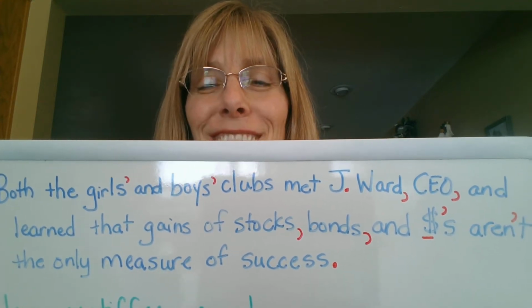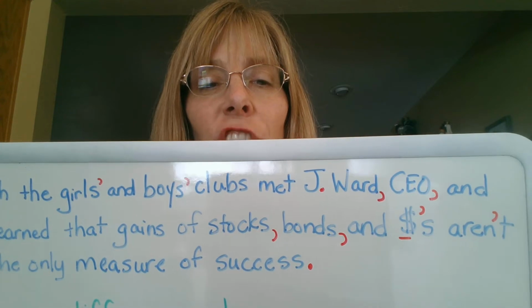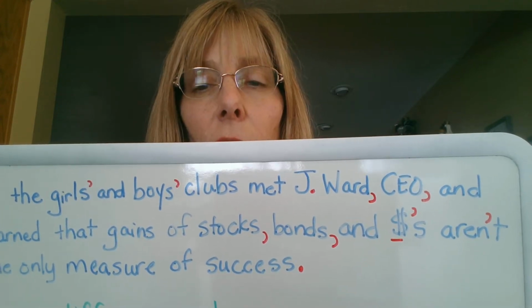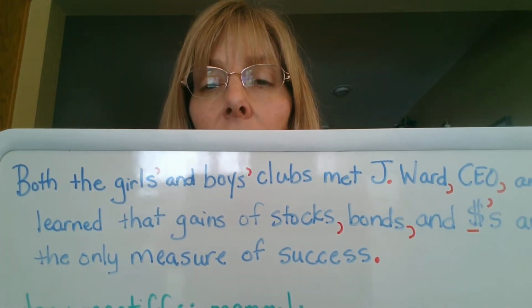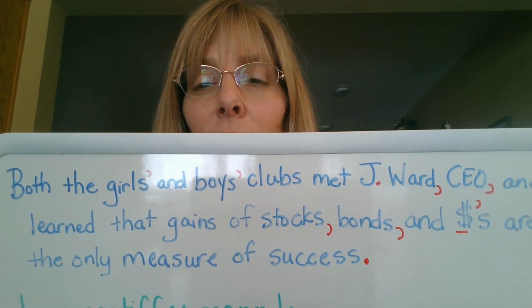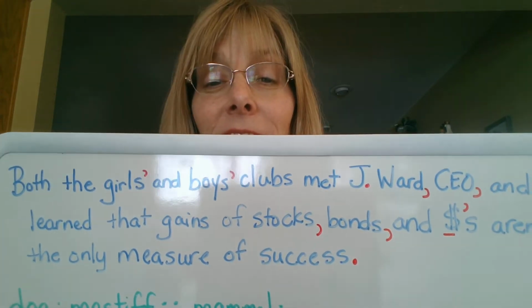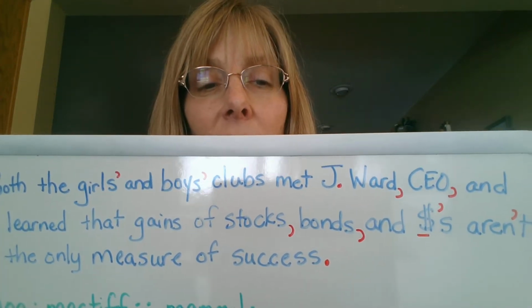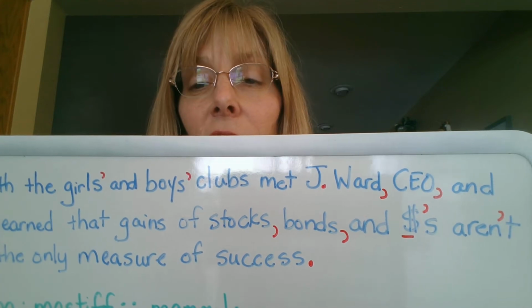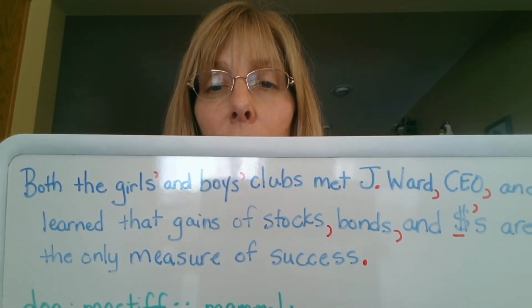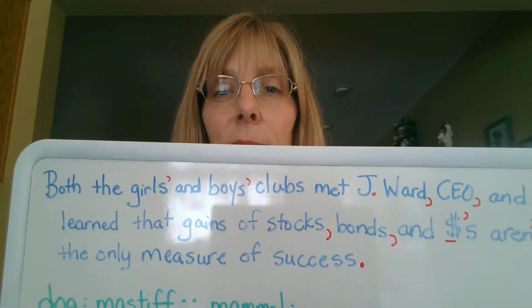Both the girls and boys clubs met Jay Ward, CEO, and learned that, I'm trying to read myself backwards and I can't, learned that gains of stocks, bonds, and dollars aren't the only measure of success. All right, hopefully yours looks just like that. Next, we will go to analogies. I love analogies. They're so much fun.